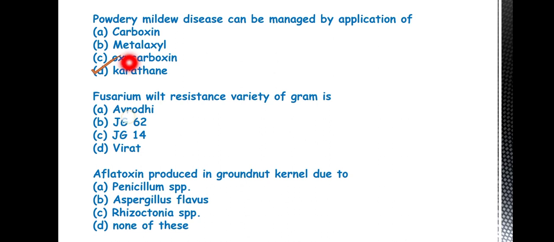This Carathane is a sulfur compound that is used for powdery mildew disease. The next question is, Fusarium wilt resistant variety of gram is?